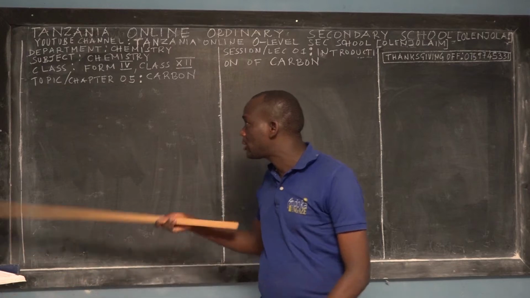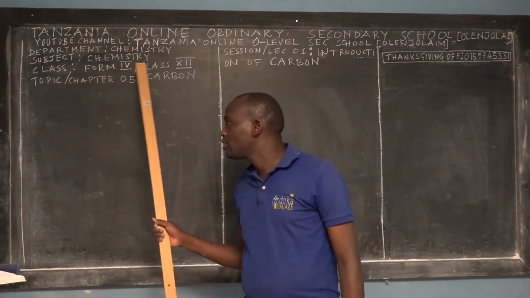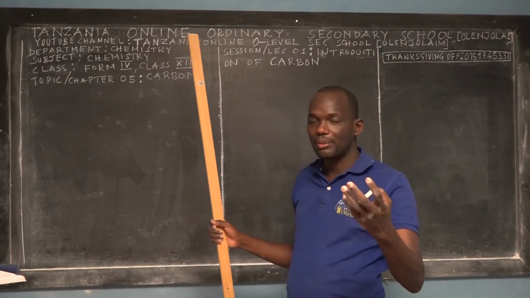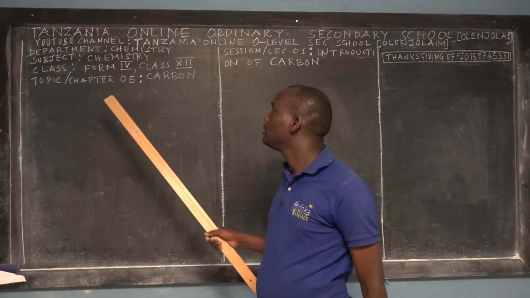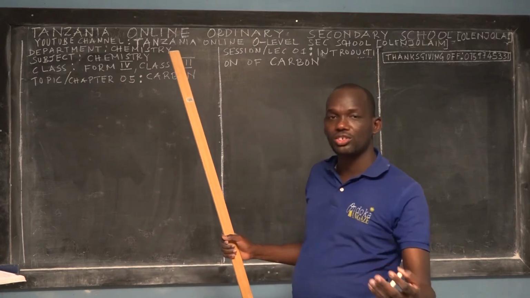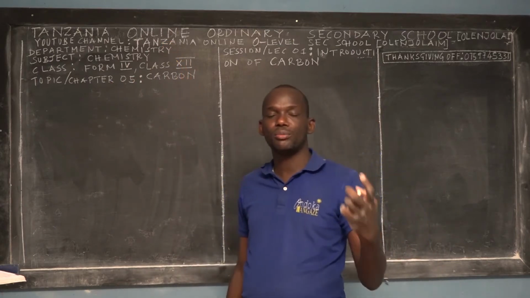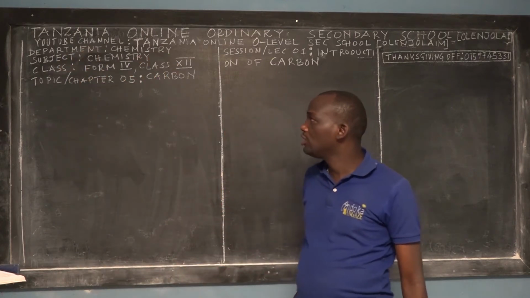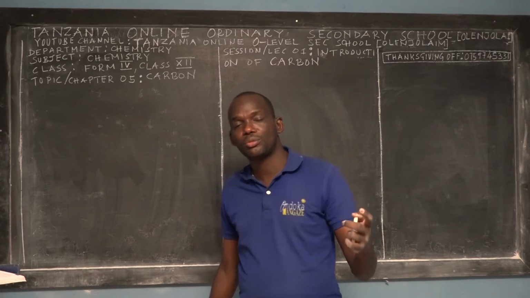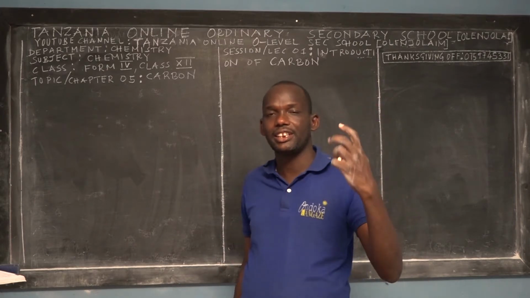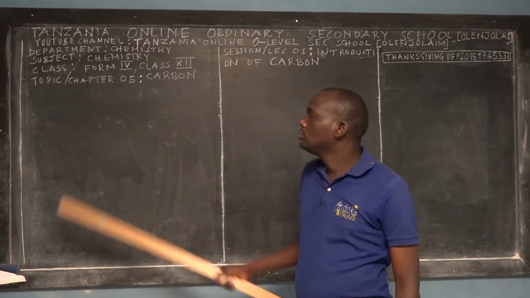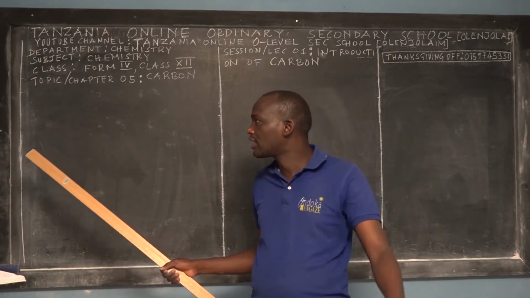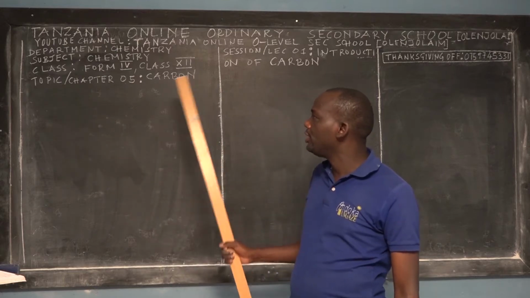We have 3 departments in this online school. The first department is basic mathematics, where we teach basic mathematics for Form 1, Form 2, Form 3, and Form 4. We also have a department of physics, where we teach physics for Form 1 to Form 4. And today we are in the department of chemistry, where we teach chemistry for Form 1, Form 2, Form 3, and Form 4, or class 9, 10, 11, and 12. So the subject is chemistry, the class is Form 4, or class 12 in other countries, and the topic of the day is carbon.